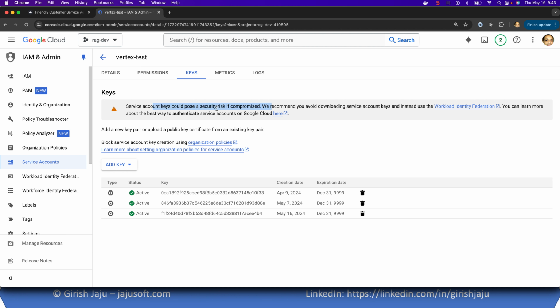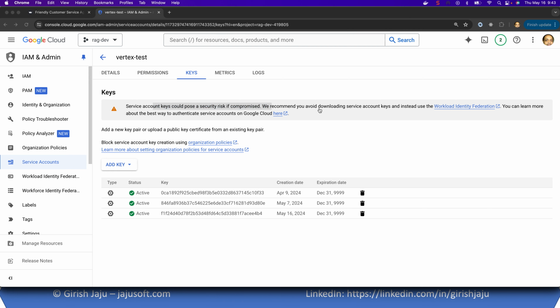So we don't want to share this JSON file because somebody can use it and you will be billed for their usage. So we'll just mount it while running the container, but we will never check it in to any version control repository either. So we'll be using this, and now let's start building our tutorial.